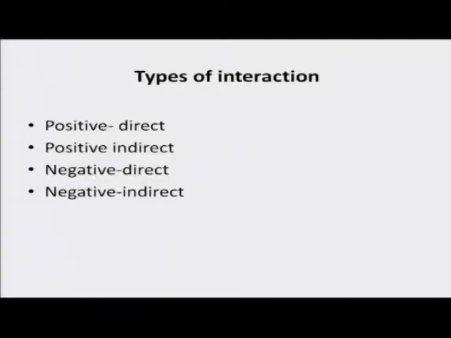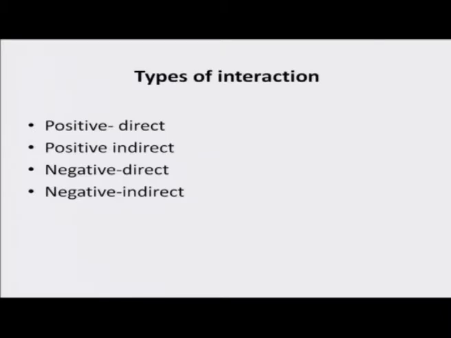When the action is favorable, it is a positive interaction. When the action is not favorable, it is a negative interaction, and those things we could see in the next slide. So, I have given four interactions, a permutation and combination of direct, indirect, positive and negative.